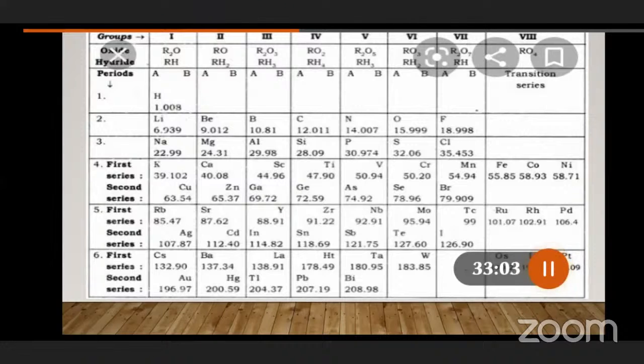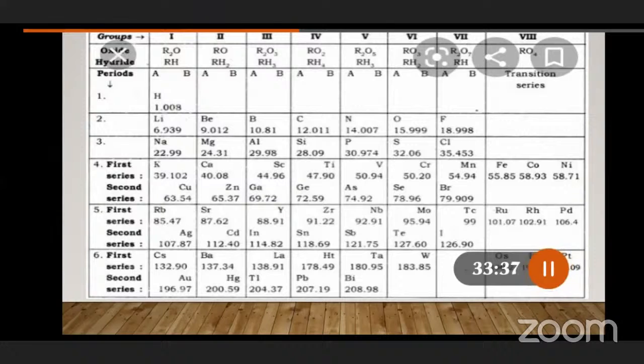This is the best thing we can really appreciate about Mr. Mendeleev. Why? Because no such elements were found at that time, yet he told the properties, such as which type of oxides they form. Eka aluminium, he said, would form oxides like R2O3, just as aluminium forms Al2O3, and would also form hydrides like RH3.